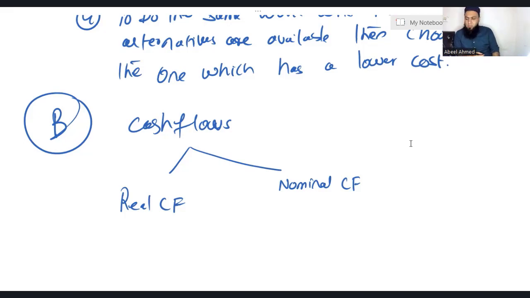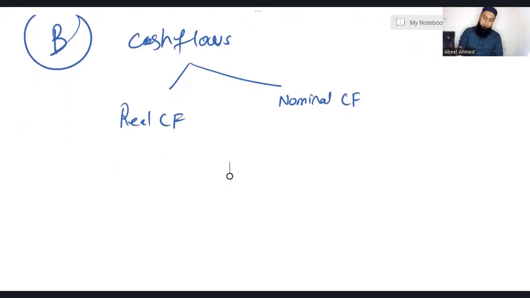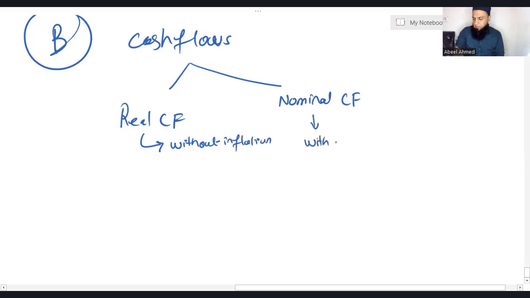In the previous class, we reached the concept of cash flows, and we discussed there are two types of cash flows. One is real cash flows, another is nominal. So let's start the journey from this concept. Real cash flows means without inflation. Nominal cash flows means with inflation.